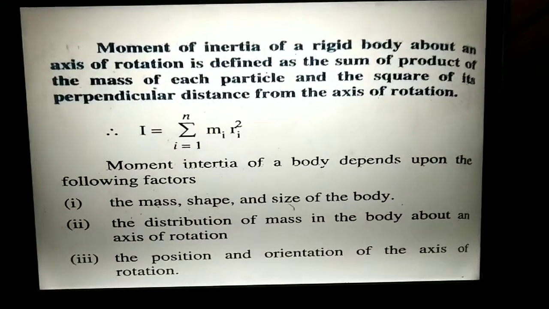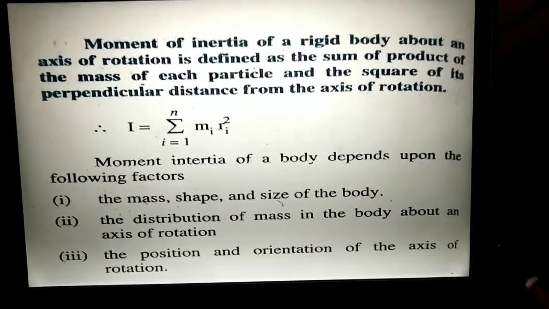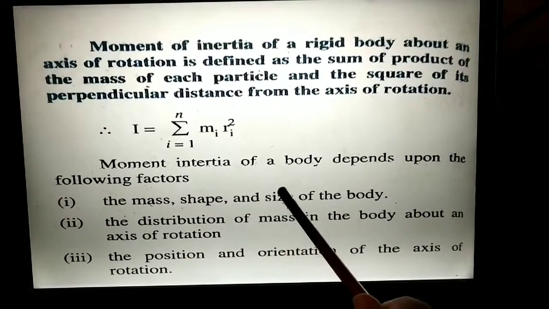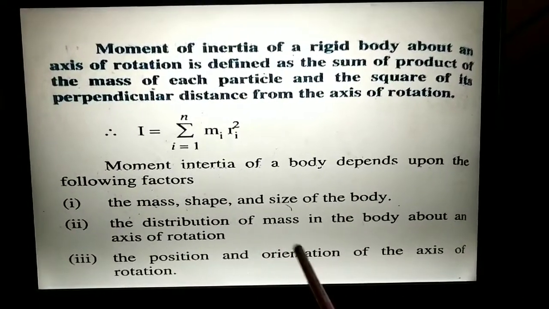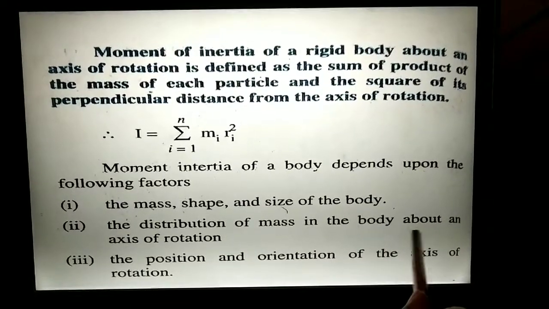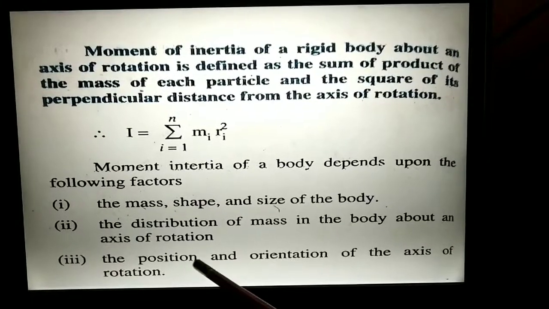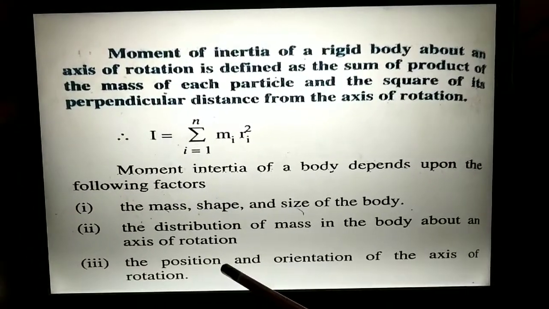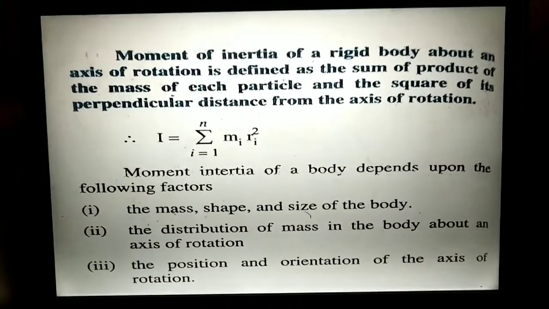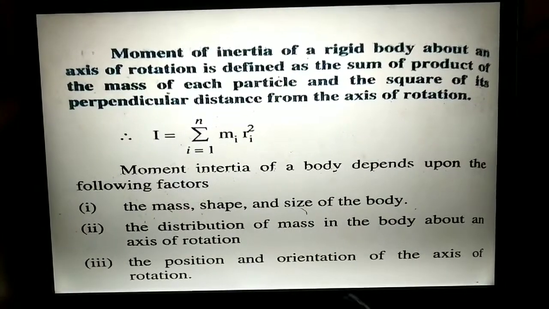Now moment of inertia depends upon the following factors: mass, shape and size of the body, distribution of mass in the body about an axis of rotation, and third, position and orientation of the axis of rotation. Now let me explain what all these points mean.